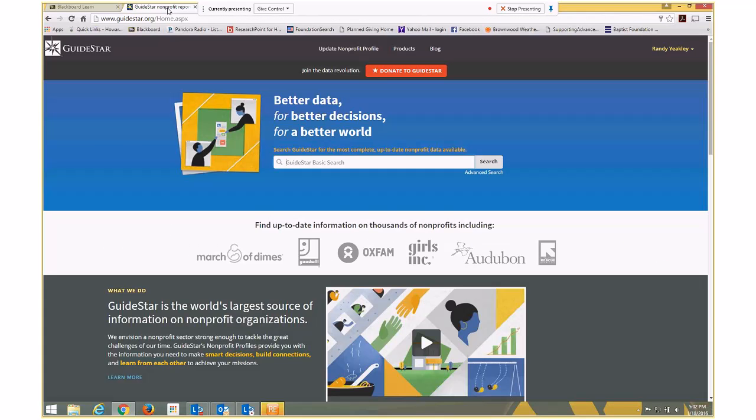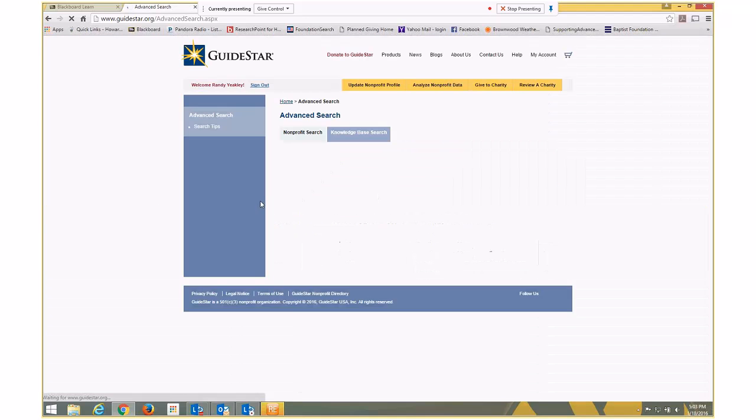So I want to go to the Guidestar website, and I've already logged in. I recommend that you do log in because you can do things with an account that you can't do without an account. And you can do a basic search or the advanced search, and I always do the advanced search. Guidestar also, by the way, has higher levels you can subscribe at, and they have even more reports. But let's do an advanced search.